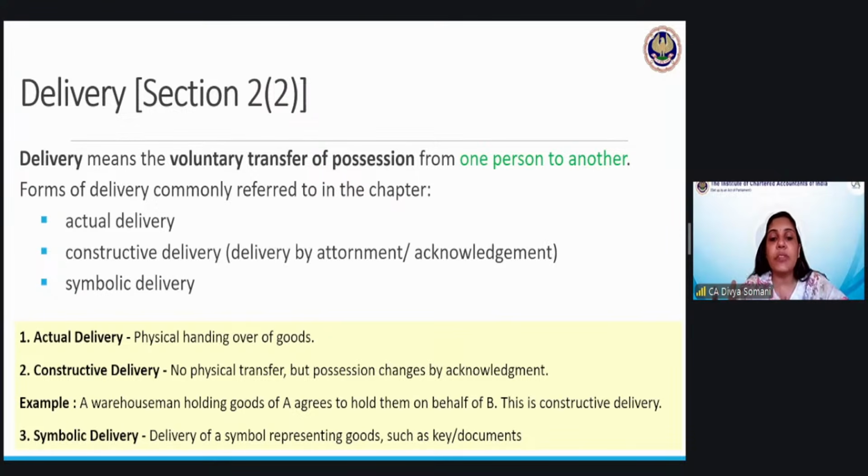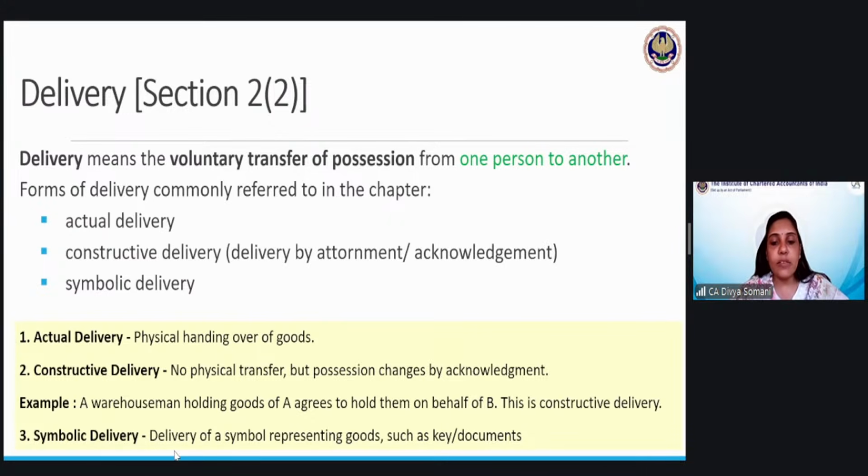मान लिया जाएगा delivery हो गई. Constructive का मतलब होता है it will be implied. मान लिया जाएगा delivery हो गई. हुई नहीं है पर मान लिया गया because in the warehouse without my permission, those 100 electric vehicles, those 100 EVs cannot be sold to anyone else. No one can use them. They are under my authority. They are under my permission. Only when I allow, then only anything can be done to them. Okay, so therefore, this is a constructive delivery. Okay, so this is the example of constructive delivery.